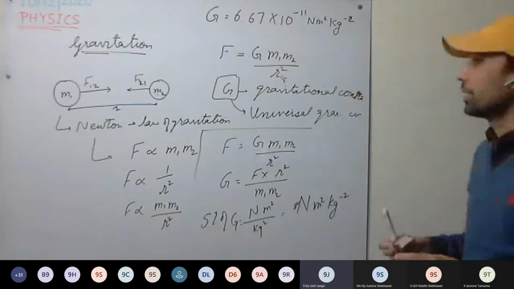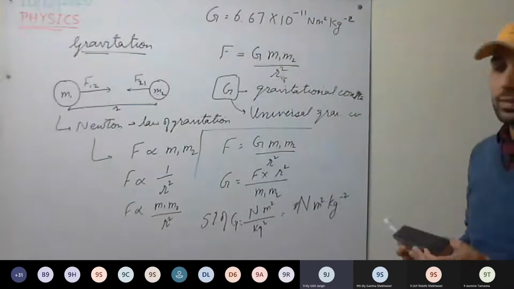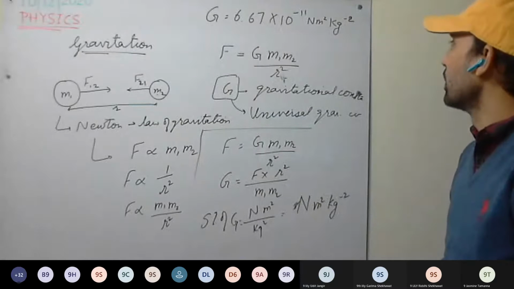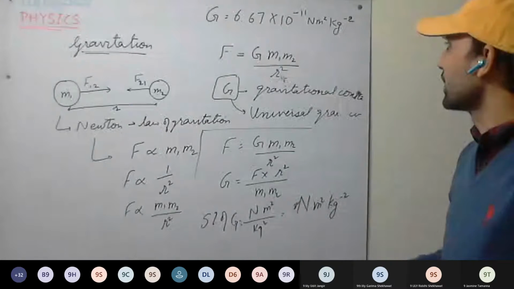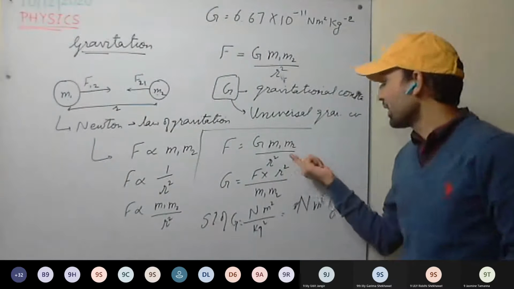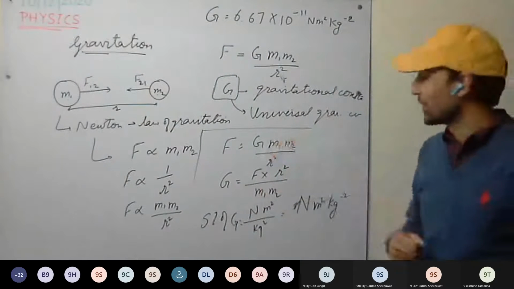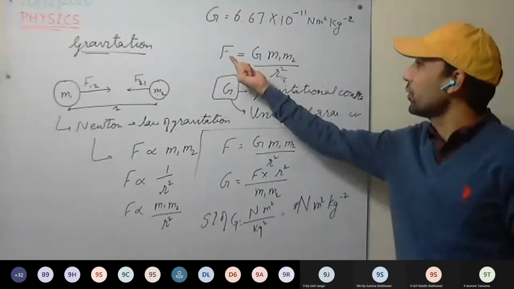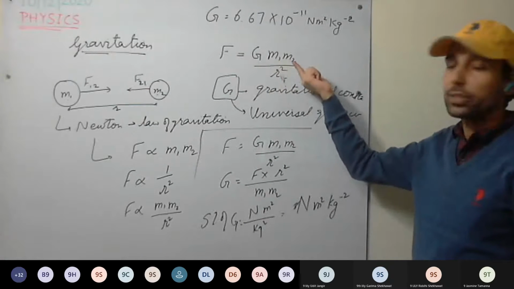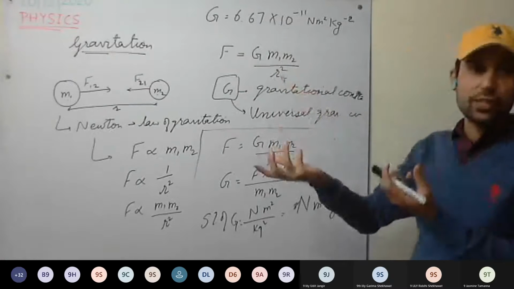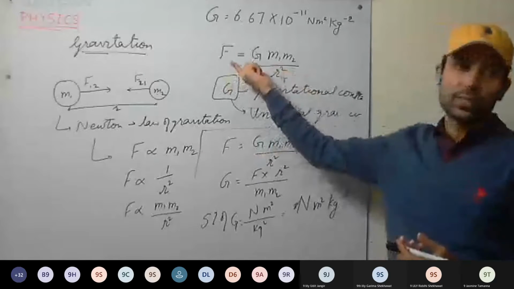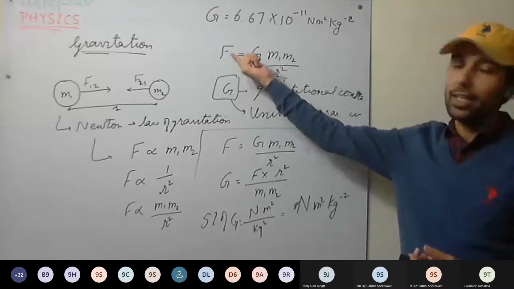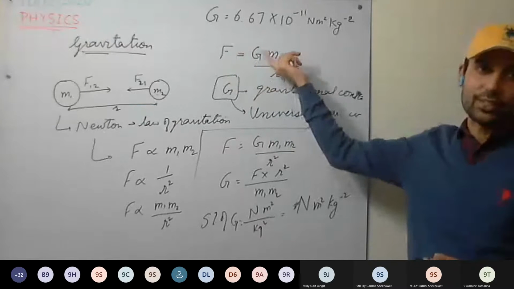Excuse me, sir. Sir, how have we found the value of gravitational constant? How have we calculated that? By some experiments or some way like that. Because for force, we take the masses, we fix the separation, then we measure the force between those two bodies. By some means we measure the force, and through that we calculate the value of G.